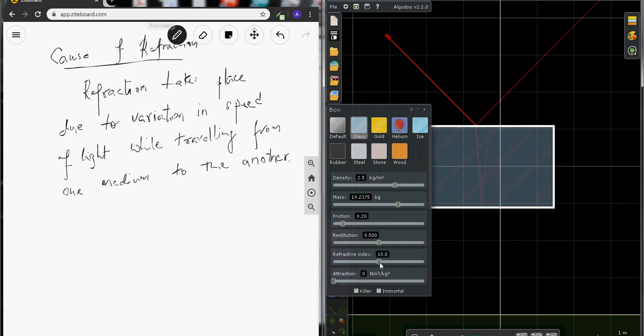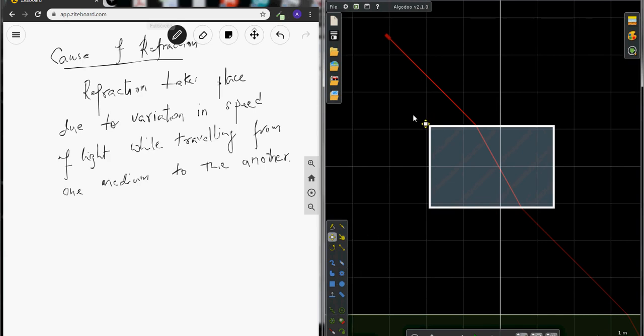Here reflection and refraction, and also total internal reflection are taking place. You see, this is the reflection, this is refraction, and some portion of the light is getting internally reflected within the medium. This is called total internal reflection. Not complete total, but partial internal reflection is also taking place. We will learn about total internal reflection in future videos. Okay, so let me increase it a little bit further.